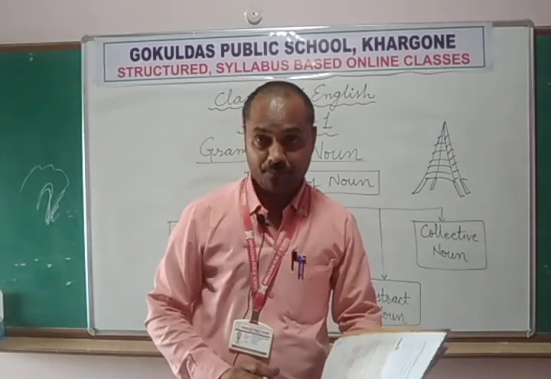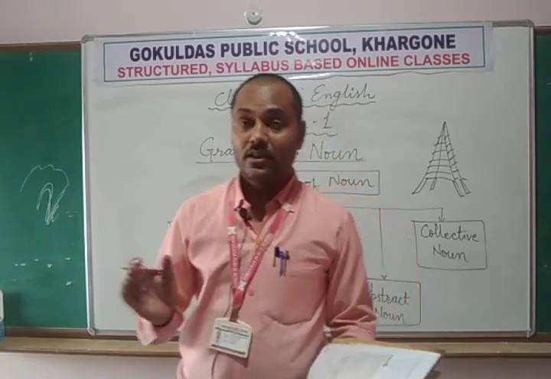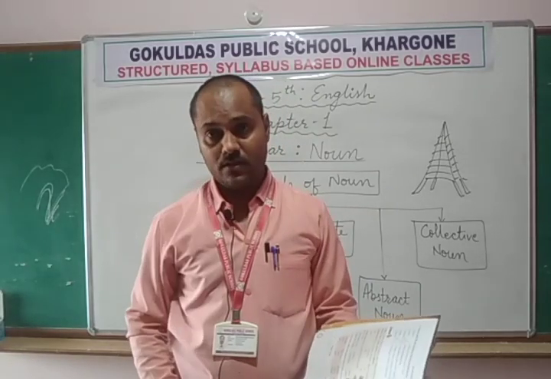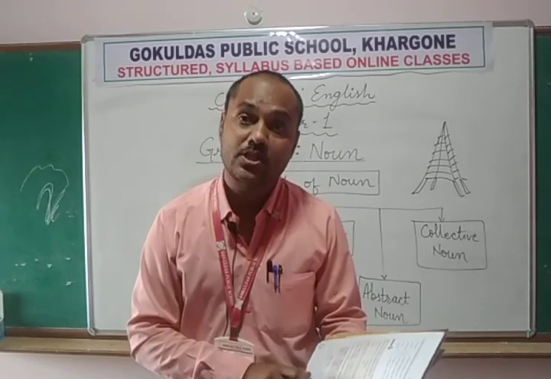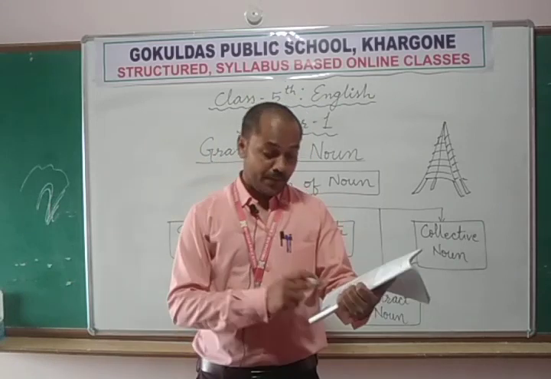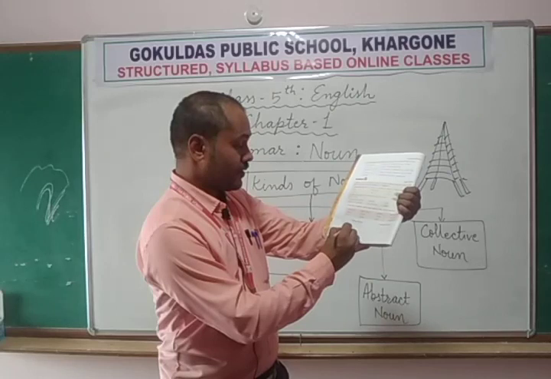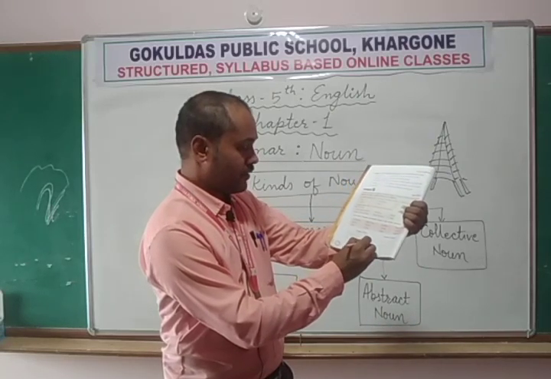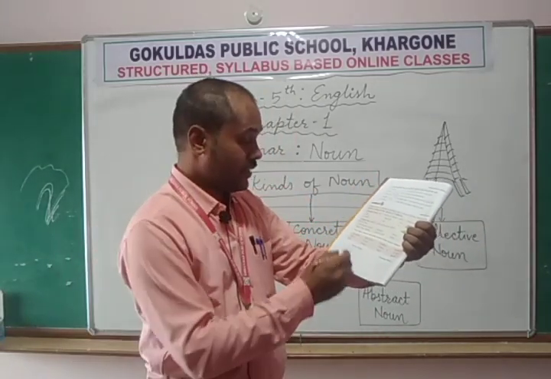Pacific Ocean. Okay, how many oceans are there in the world? In the whole world on the earth, we do have 7 oceans. So ocean is a common name, but Pacific Ocean is the biggest, largest ocean in the world. Among those 7 oceans, Pacific Ocean is a proper name. So I am writing here in the proper column. Pacific Ocean is a proper name of only one ocean, which is the largest.